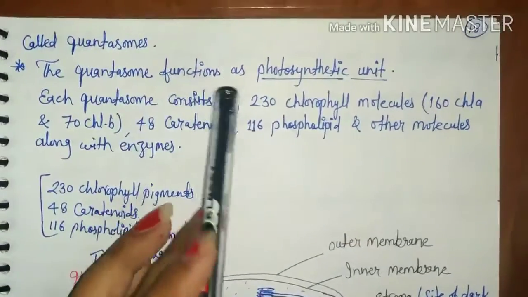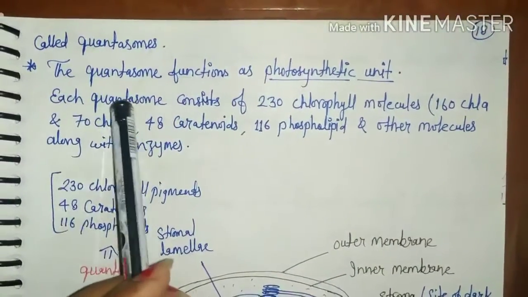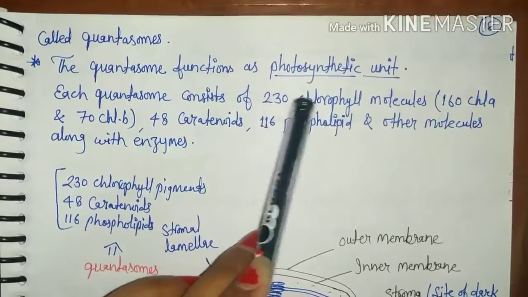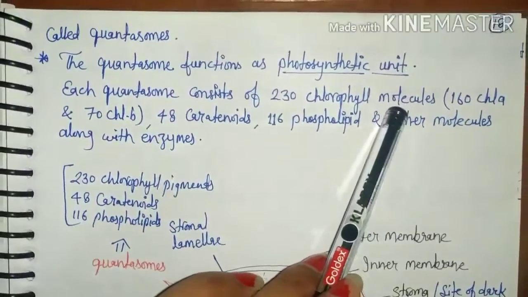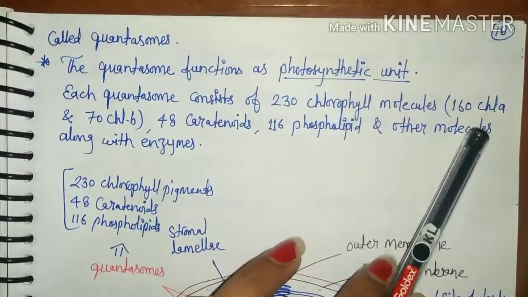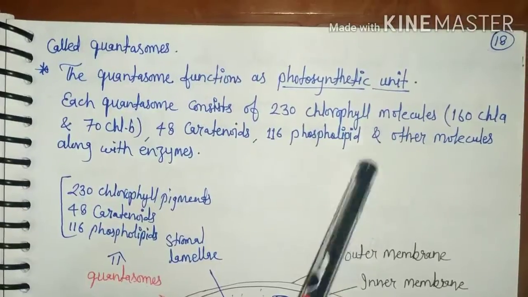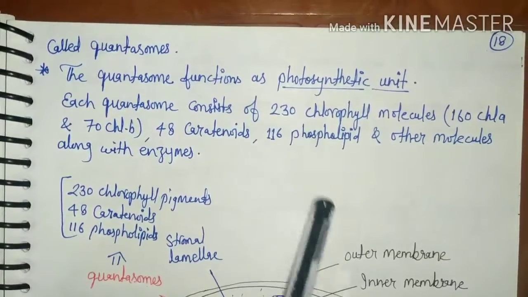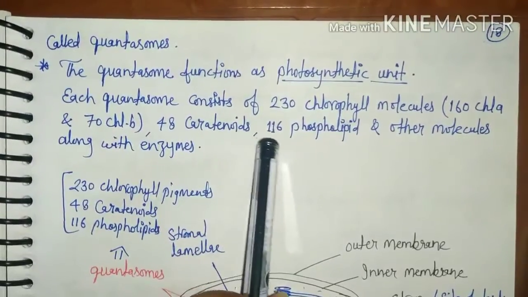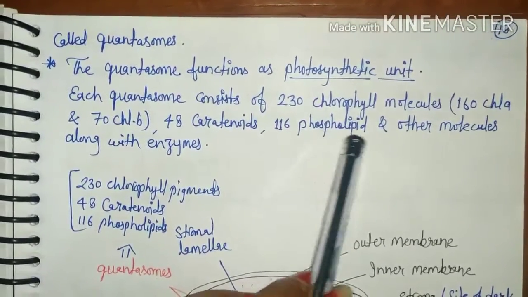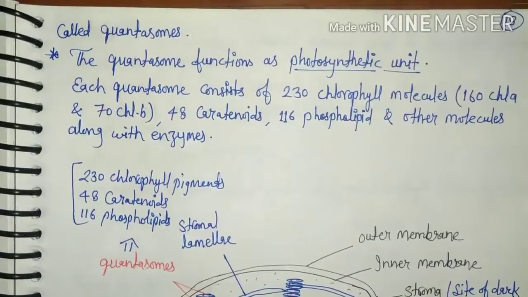क्वांटासोम को फोटोसिंथेटिक यूनिट कहा जाता है. Each quantasome consists of 230 chlorophyll molecules, 230 chlorophyll pigments, in which 160 chlorophyll A and 70 chlorophyll B. Because chlorophyll is the main photosynthetic pigment, and 48 carotenoids, 116 phospholipids and other molecules along with enzymes. It means